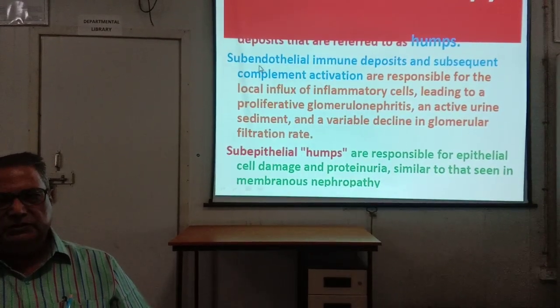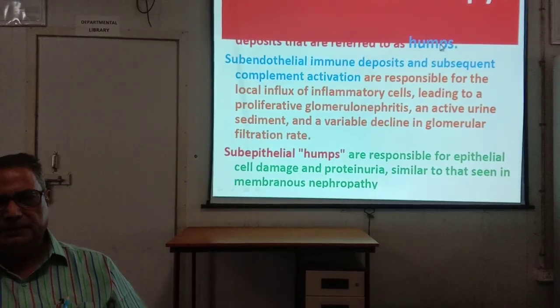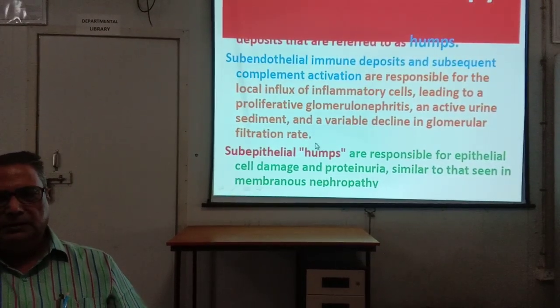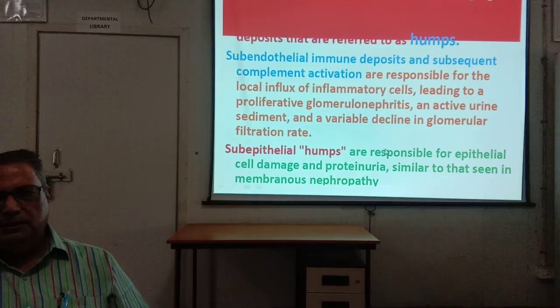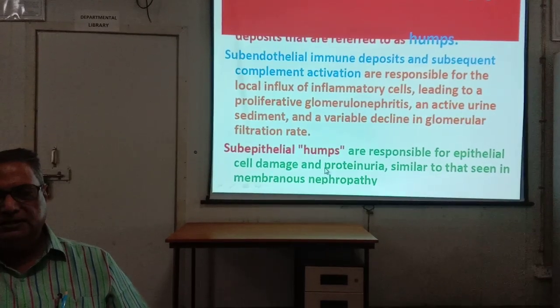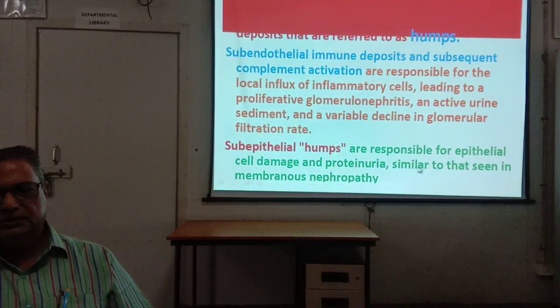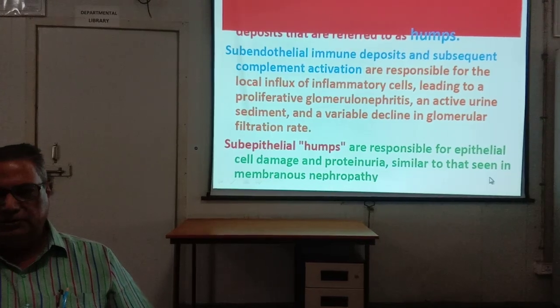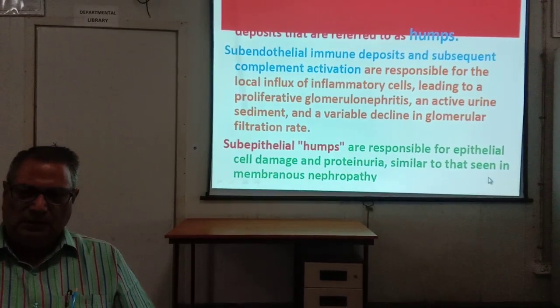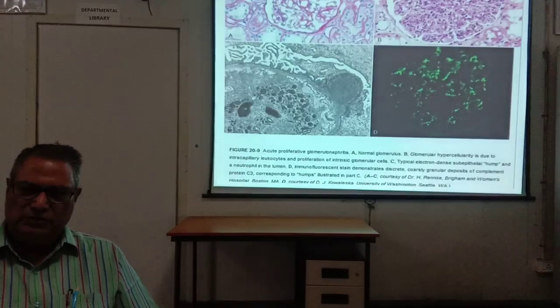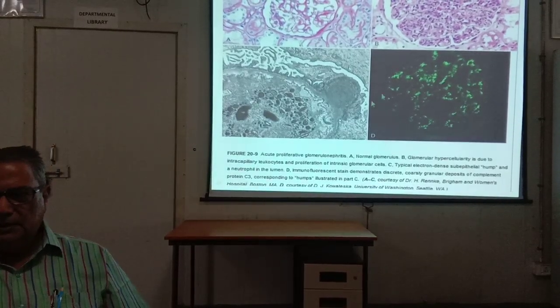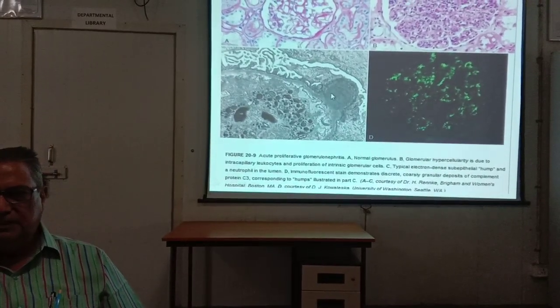The subepithelial humps are responsible for epithelial cell damage and proteinuria, similar to that seen in membranous glomerulonephritis. This is the electron microscopic feature, the hump. This is a hump, a subepithelial hump.